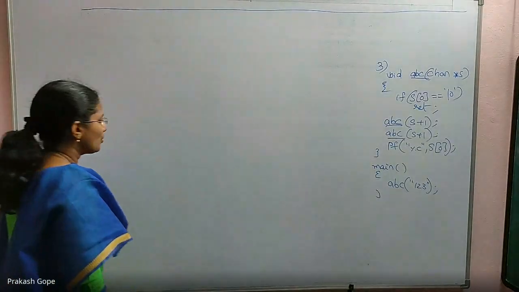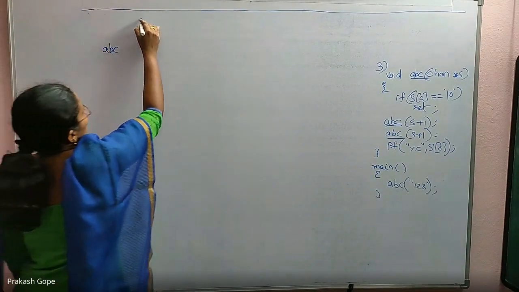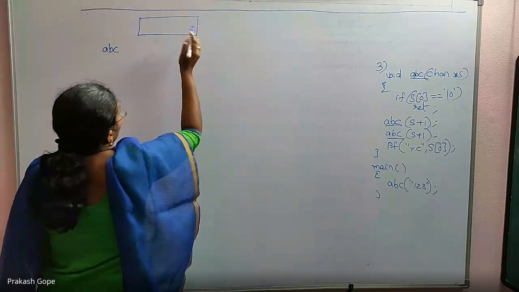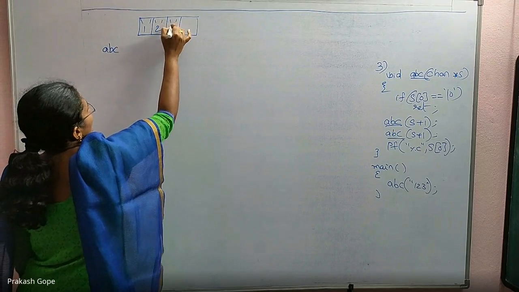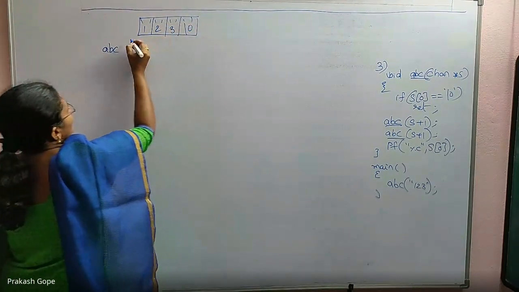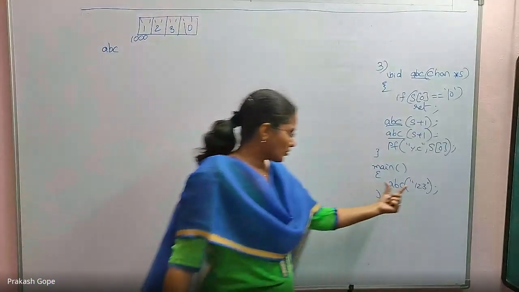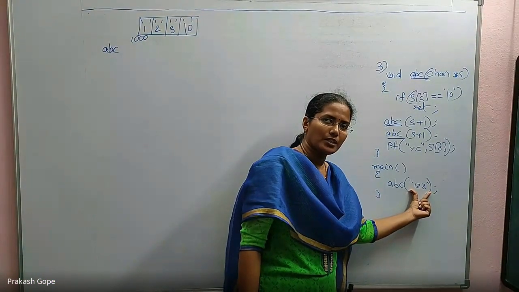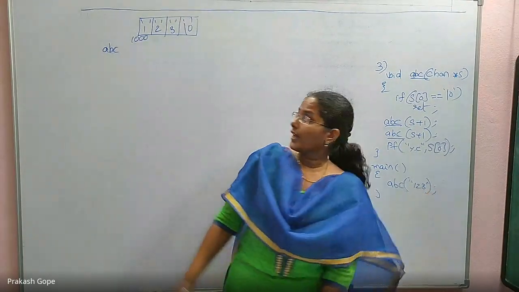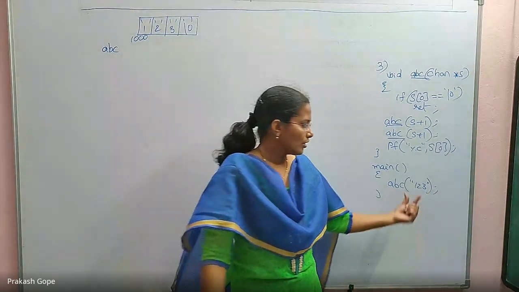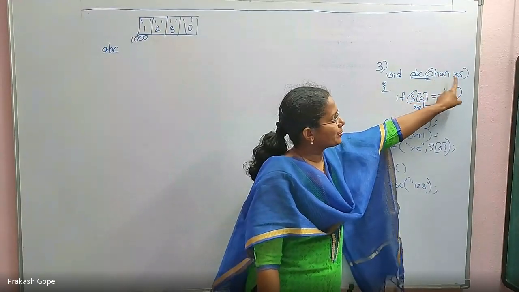Okay, let us solve. From the main function, I am calling ABC of "123". Whenever I see a string, memory gets allocated for character 1, character 2, character 3 and the null character. For example, its base address is 1000. When I pass a string like this, I am passing the first character's address, so 1000 will be passed, and that's why it is captured into char star.